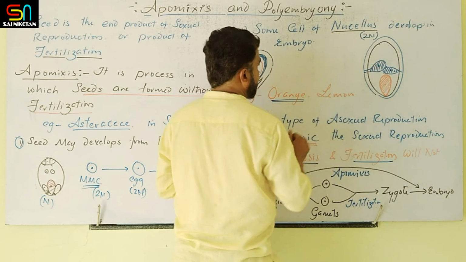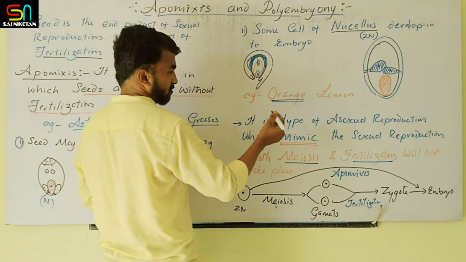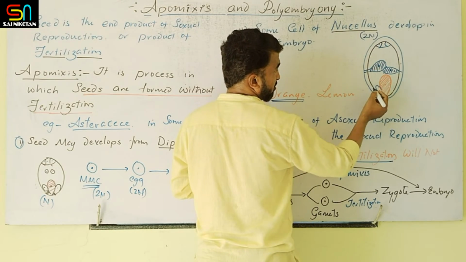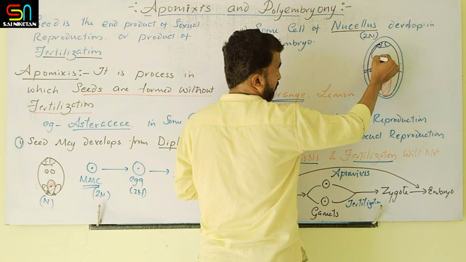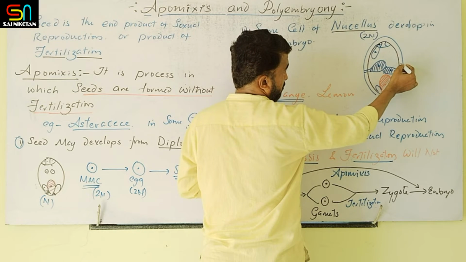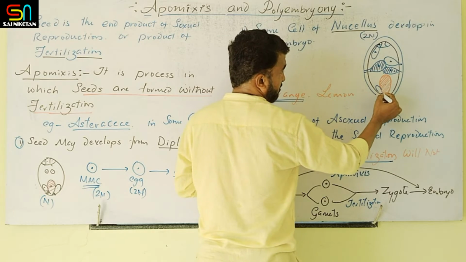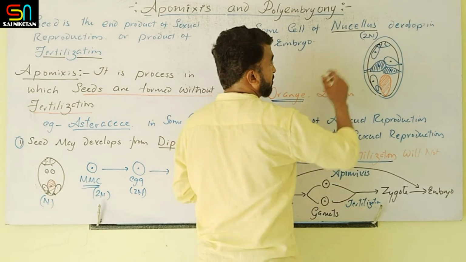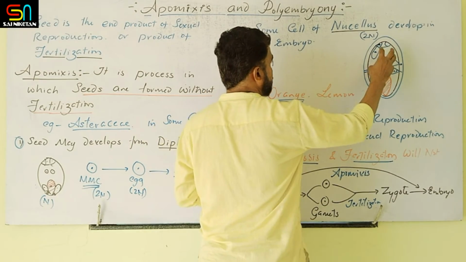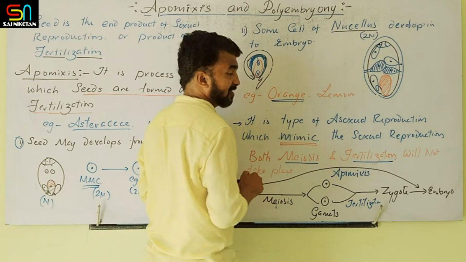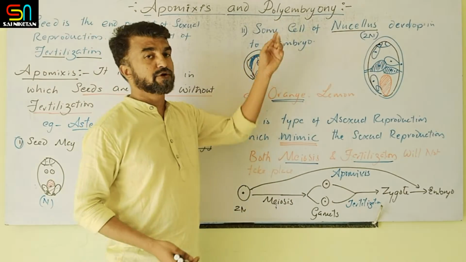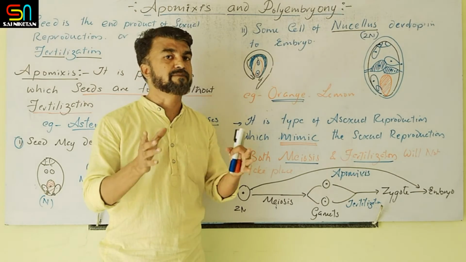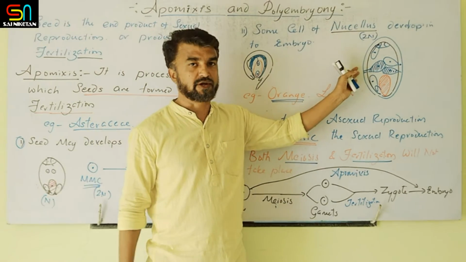And sometimes these are the antipodal cells. Here, nucellus cell may be there. Sometimes synergid is there. Sometimes embryo develops from this antipodal cell. Sometimes nucellus develops into embryo. Synergid may develop into embryo. So based on the involvement of other cells, sometimes the cells of the embryo sac develop into embryo, otherwise nucellus cell develops into embryo. Polyembryony means the presence of more than one embryo in the embryo sac. That is polyembryony. Clear?